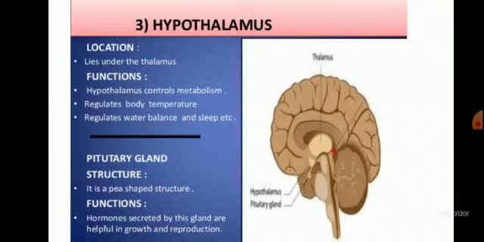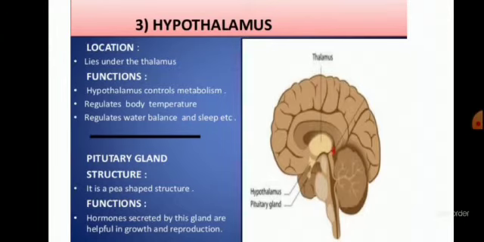So we have discussed the three parts of the forebrain: cerebrum, thalamus, and hypothalamus. Cerebrum is the main control center of the body, and it is the largest part of the brain. It controls all the sensory activities as well as it is concerned with the learning, thinking, and intelligence. Thalamus is the processing unit between the cerebrum and the body parts, and hypothalamus is controlling temperature, hunger, and thirst. So this was all about the forebrain.